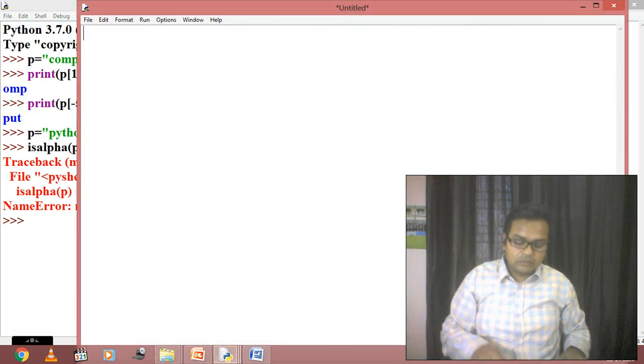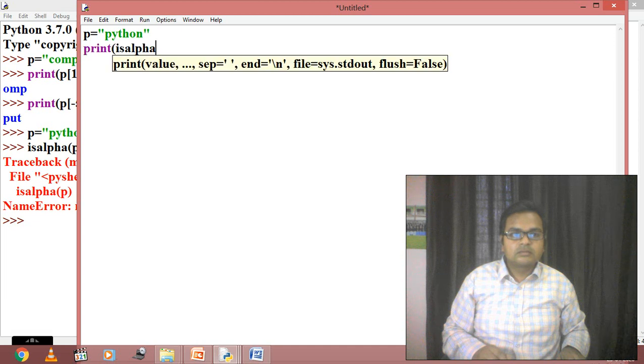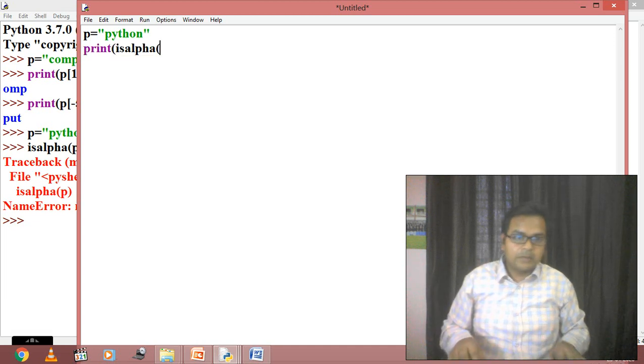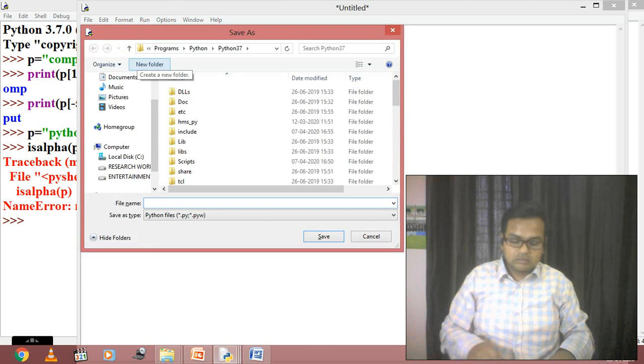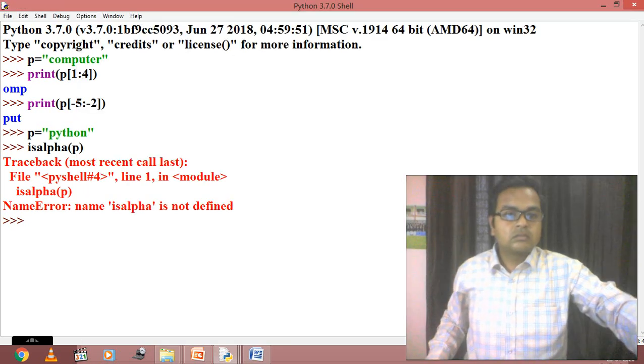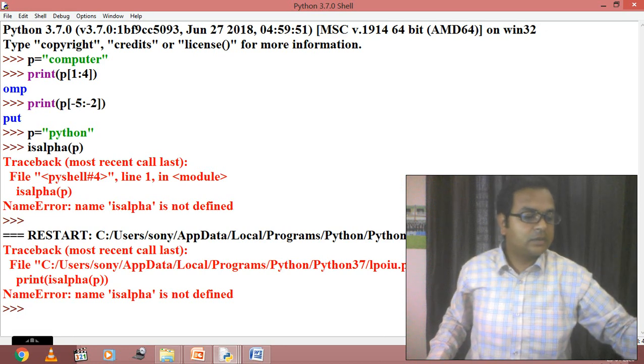p equals to python, then print is alpha of p. Student, I think some problem is coming in this is alpha concept.